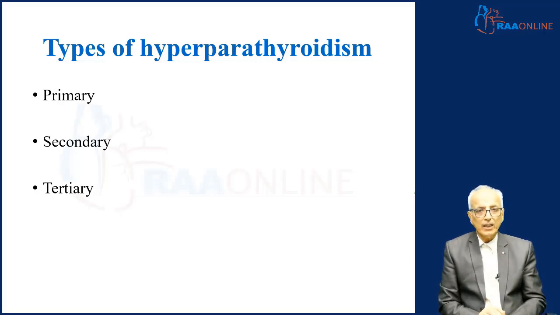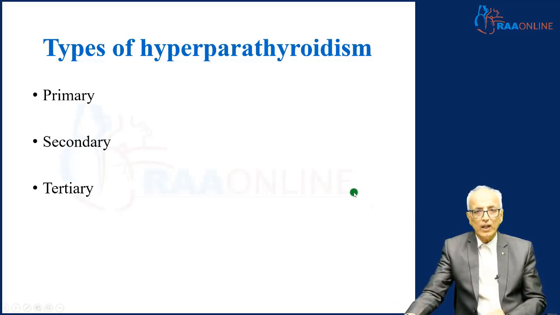When it comes to tertiary hyperparathyroidism, we are talking about a patient who has had secondary hyperparathyroidism for a long time, and the hyperparathyroidism continues even after correction of the primary disease which led to it. It is like hyperplasia of the parathyroid gland for a long time, slipping into an adenoma or neoplastic disease which is beyond the control of calcium homeostasis. So a patient continues to have hyperparathyroidism even after correcting the cause for hypocalcemia.